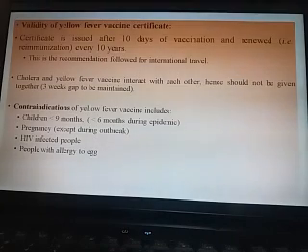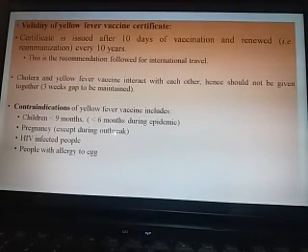Contraindications of the yellow fever vaccine: contraindication means that if you are giving some medicine or vaccine to a person and that vaccine or medicine may cause problems to the human, that is called contraindication. Children less than 9 months should not be vaccinated with the yellow fever vaccine. But the period is changed in epidemic conditions, that is, less than 6 months.